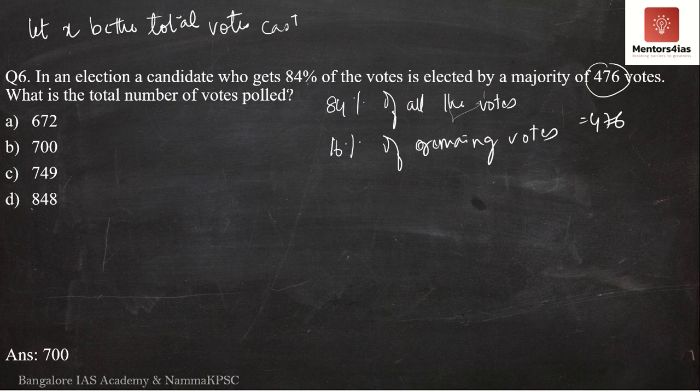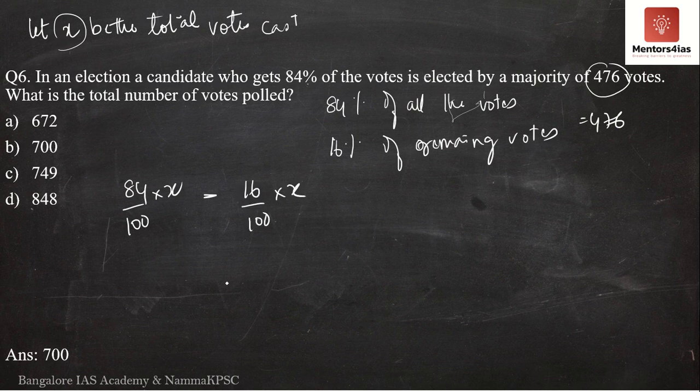So what was the percentage of votes gained by the other candidate? It is nothing but 16%. So what I am going to do is that 84% of all the votes, what is it? It is nothing but 84 by 100 into x, because x is the total number of votes. What is 16% of the total votes? It is nothing but 16 by 100 into x.